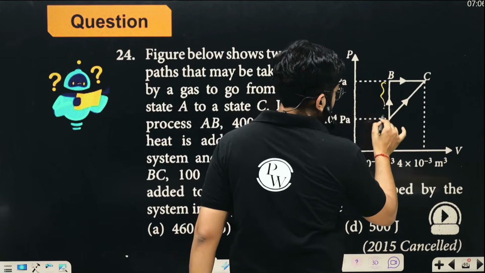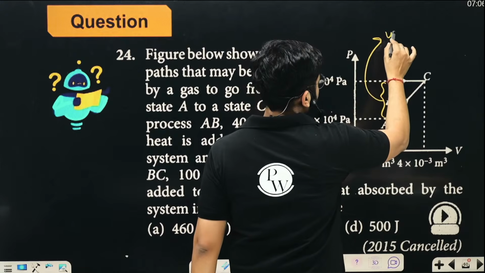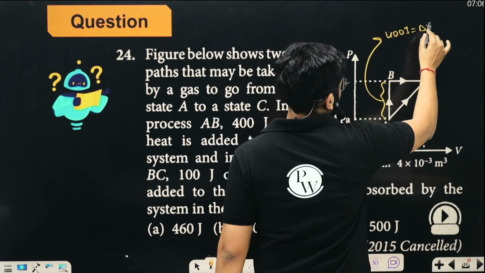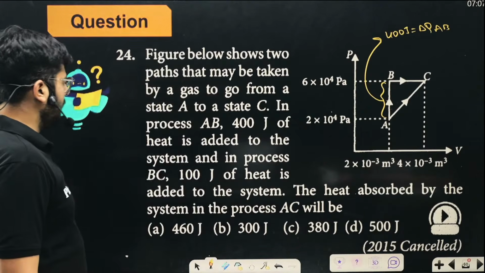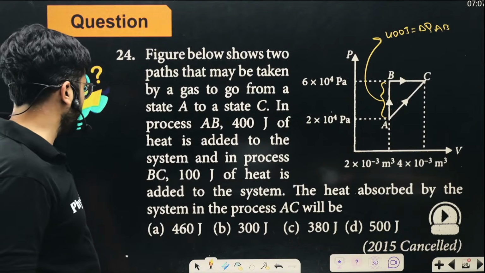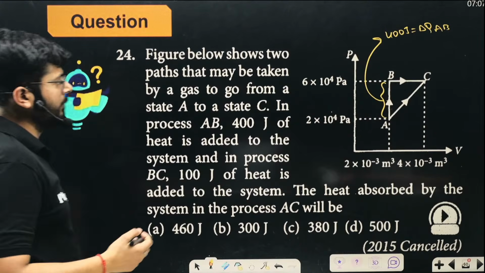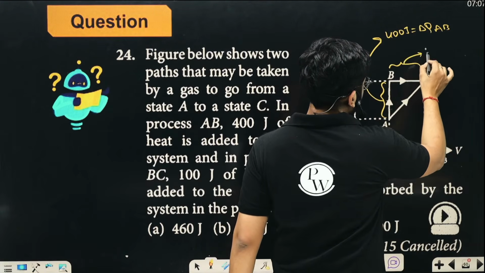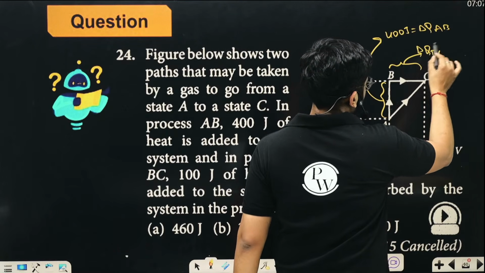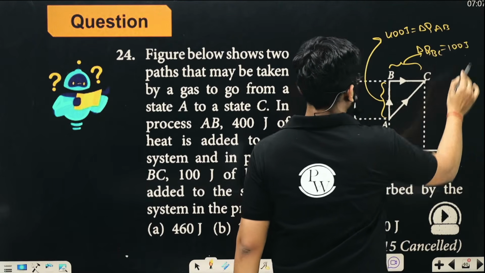And in the process BC, 100 joule of heat is added to the system.